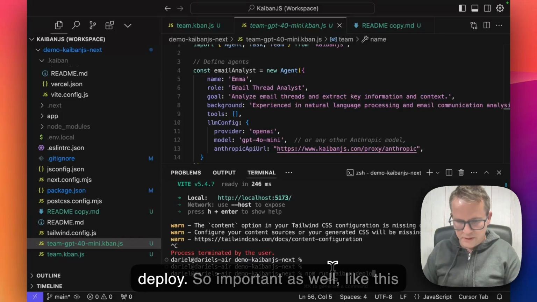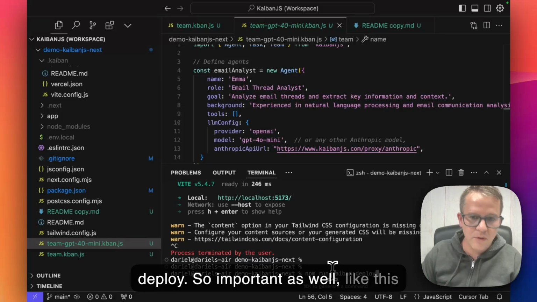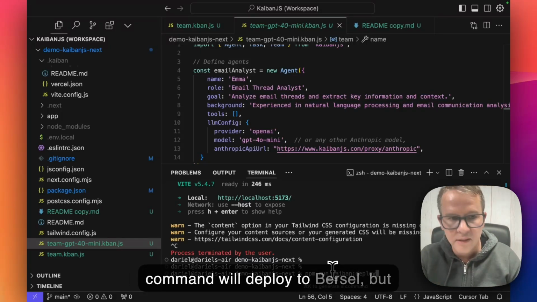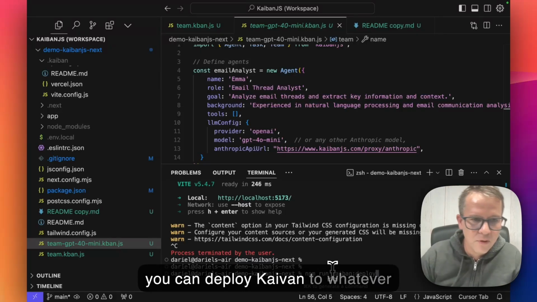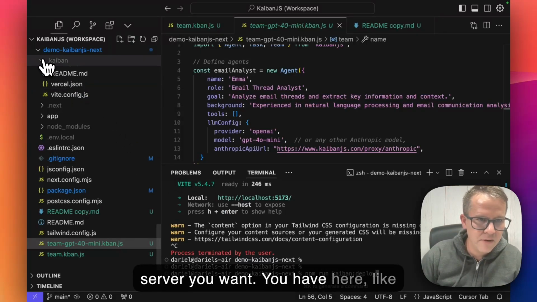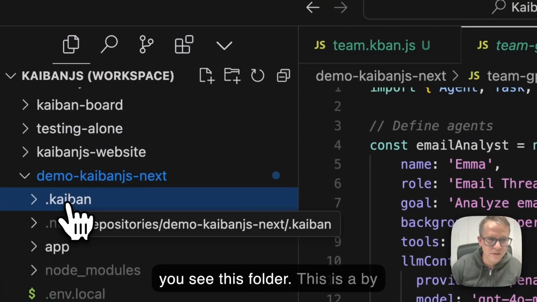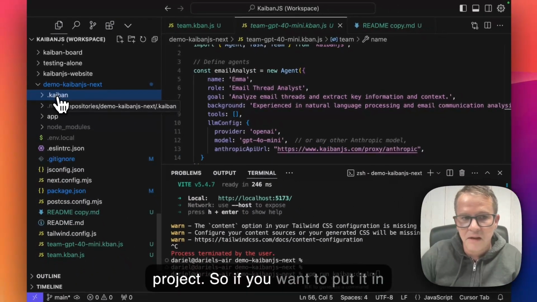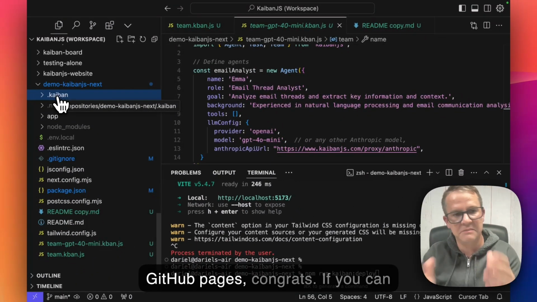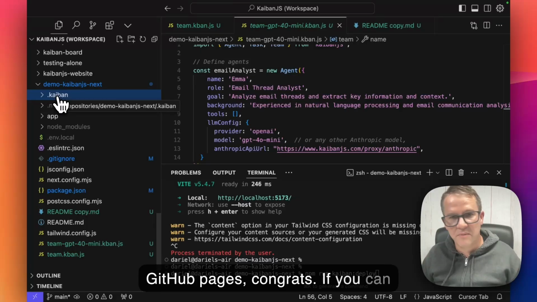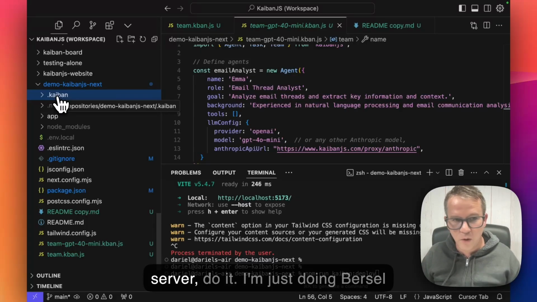So Kaiban deploy. This is important as well. This command will deploy to Vercel. But you can deploy Kaiban to whatever server you want. As you see in this folder, this is a Vite project. So if you want to put it in GitHub Pages, congrats. If you can put it in your own PHP server, no server, do it.